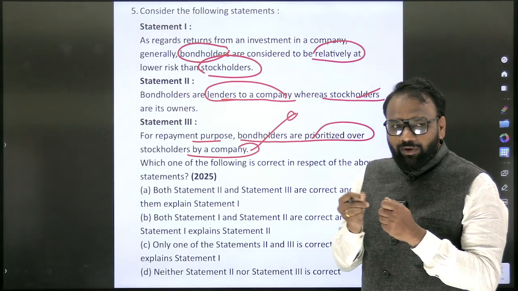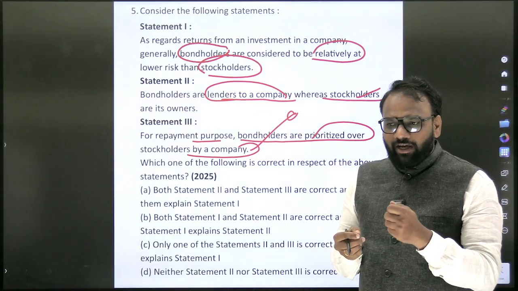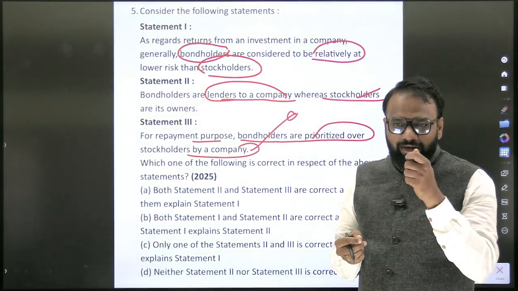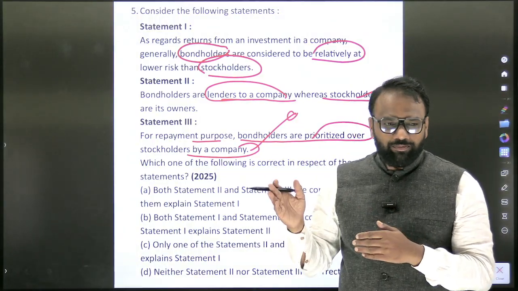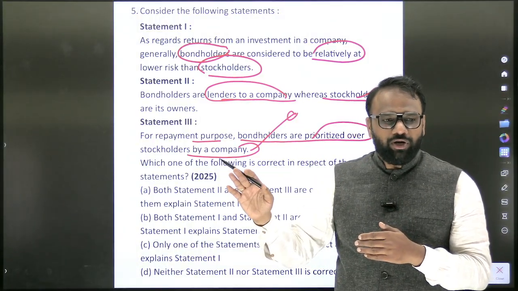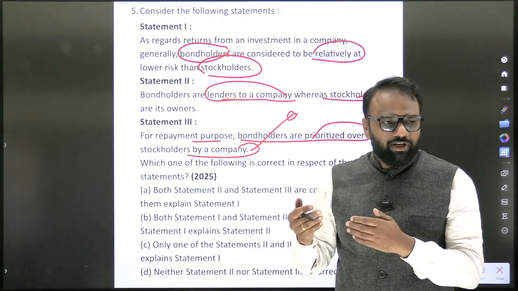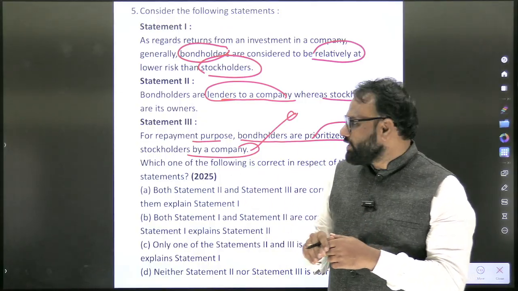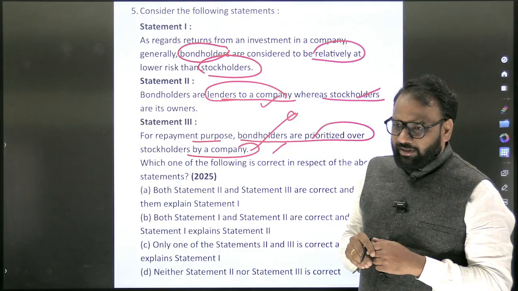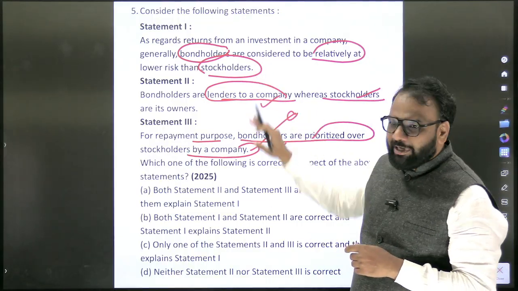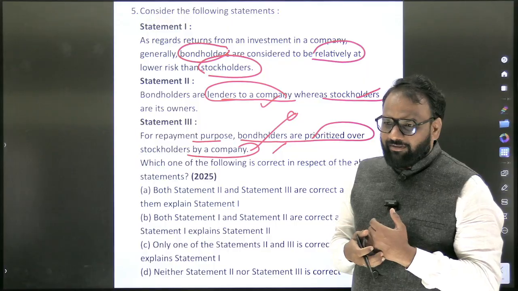If you read the newspaper regularly, you will understand that when liquidation takes place and the money is being given back, the money will first go to bondholders, and after that, if money is left, it will be given to shareholders. So statement 3 is correct, and statement 2 is also correct. Whether both of them explain statement 1, or only one of them explains statement 1.